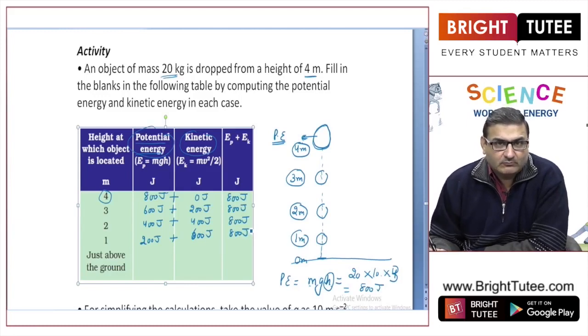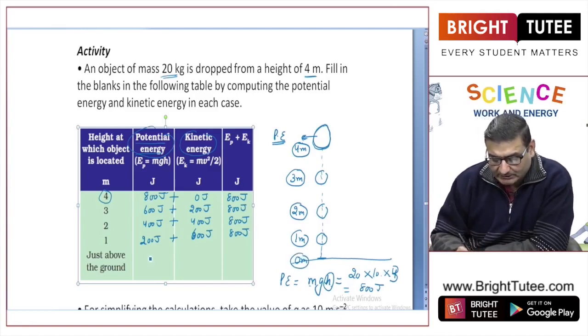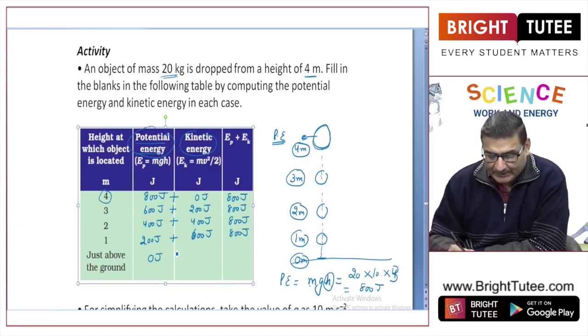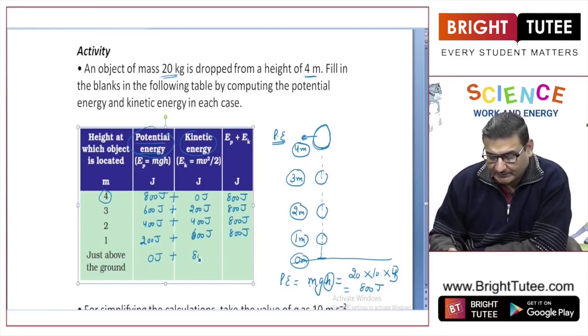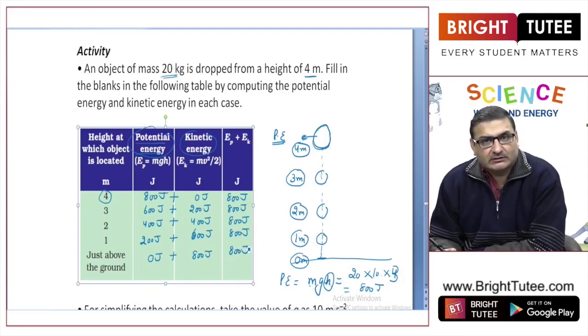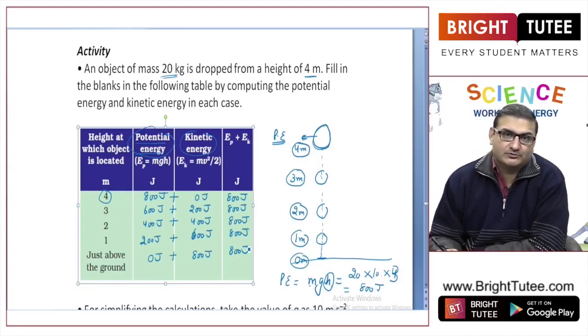Now just the moment it will strike, the height of the ball will become 0, because of which the potential energy will be 0, and the speed of the ball or the object will be maximum. The kinetic energy will be 800 joules, and once again the total of kinetic and potential, that means the total energy possessed by this object, will be 800 joule.